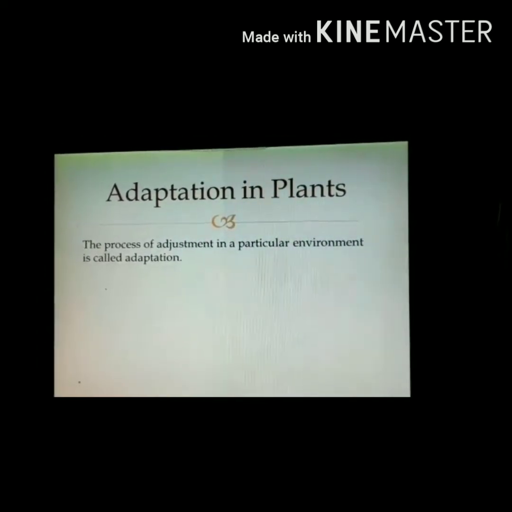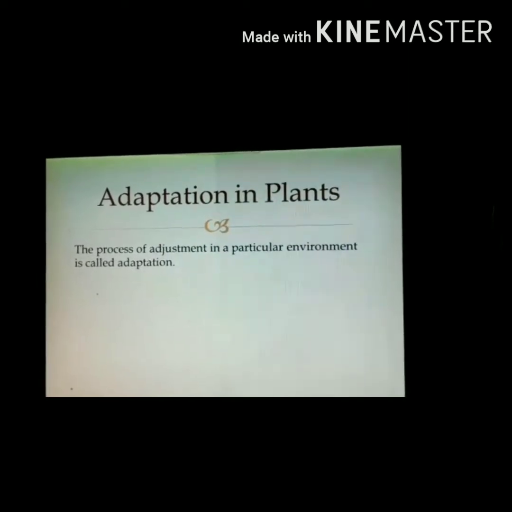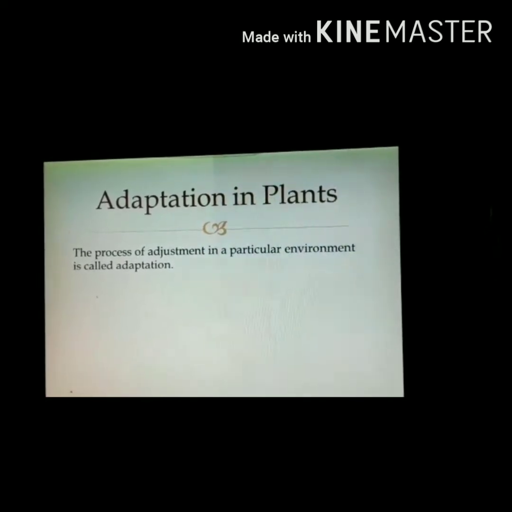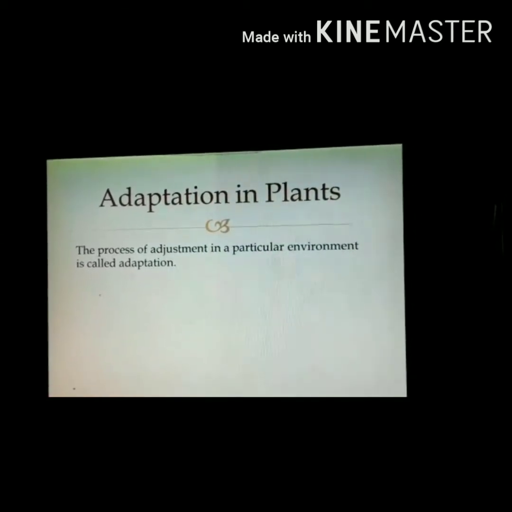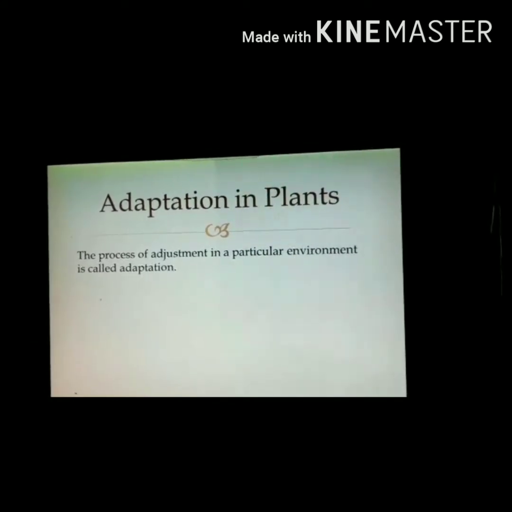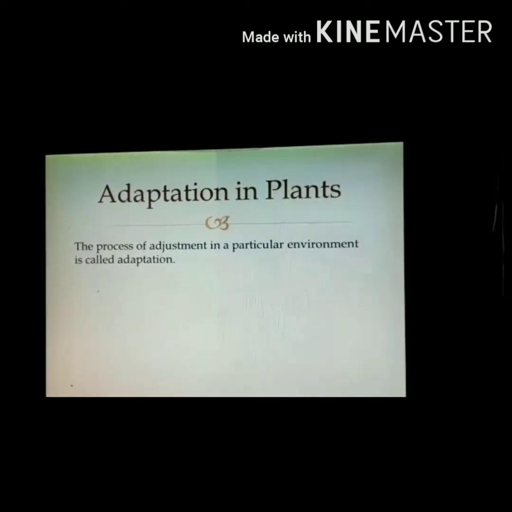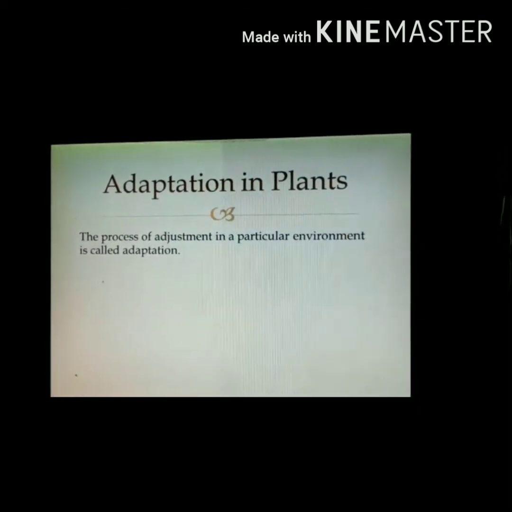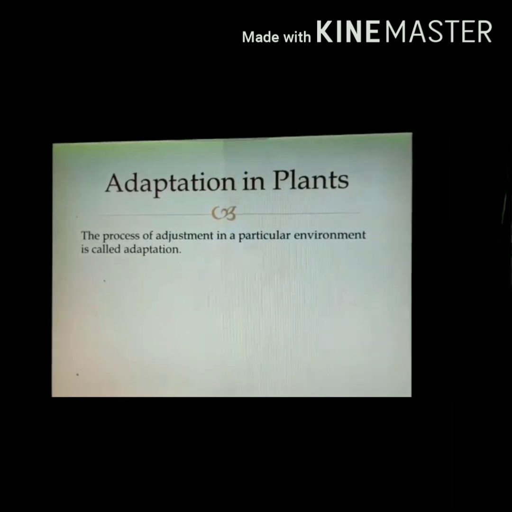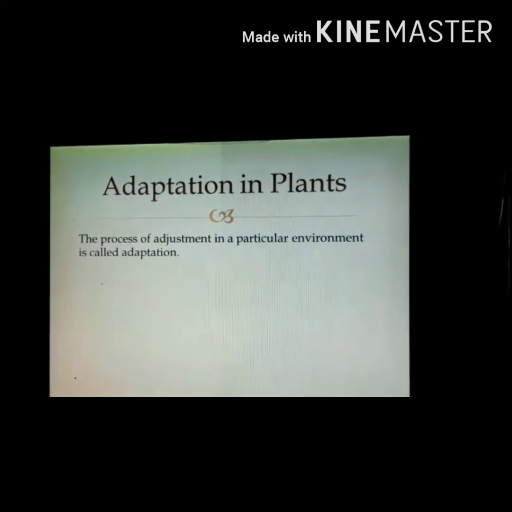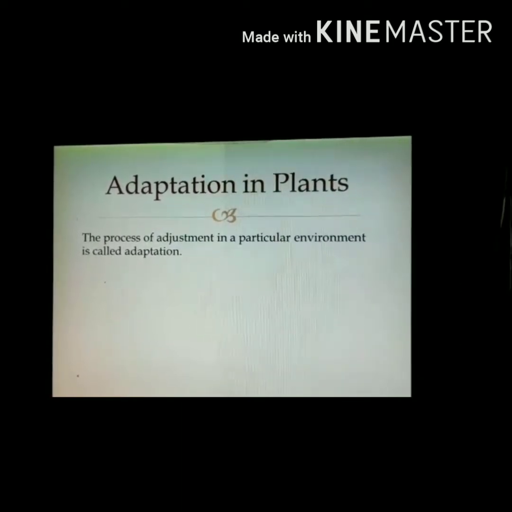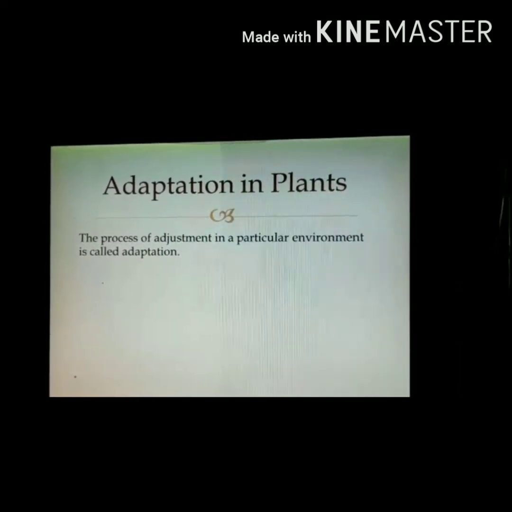Now how do plants adapt themselves? Many plants have thorns to protect them from animals, for example rose. In this way the rose protects itself. In many plants leaves are reduced to spines so that water loss is minimum, for example in cactus. Third, some plants have sensitive leaves, they close when you touch them. An example of that is touch-me-not. So these are the examples by which we come to know that plants also adapt themselves according